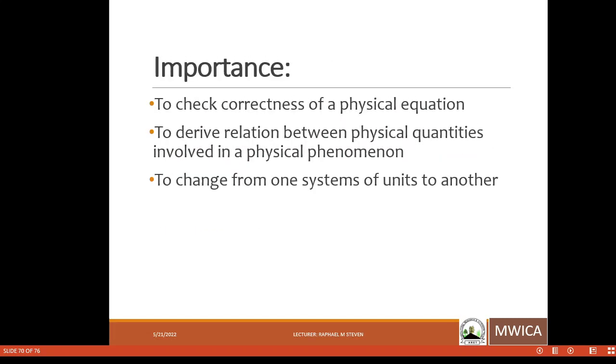What you consider only is the dimension which you are dealing with. So a dimension has a lot of importance. Firstly, it helps you to check the correctness of an equation. You can derive the relationship between a physical quantity and a physical phenomenon. You can also change a unit from one form to another using dimension analysis.